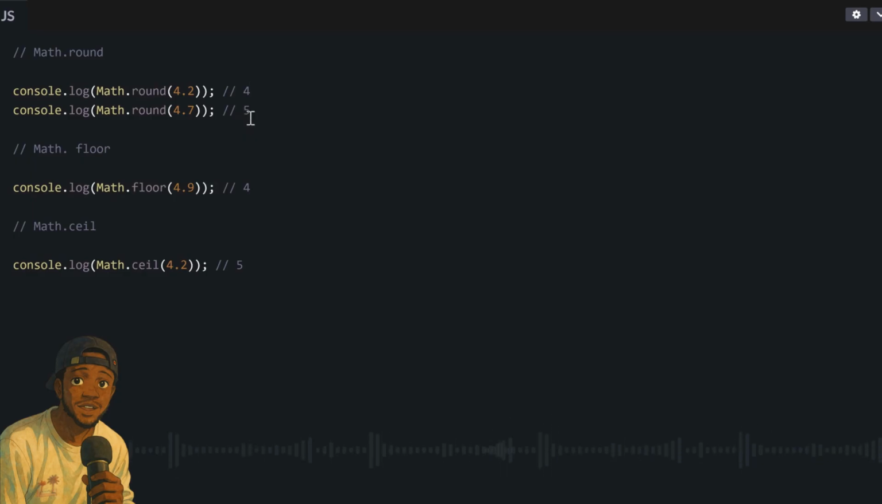Then we also get math.floor. This math.floor will always round down to the nearest whole number, regardless of whether the decimal dey more than 0.5 or not. So in this example, we get math.floor 4.9. This one will return 4. Yes, 0.9 dey more than 0.5, but .floor no care about that.